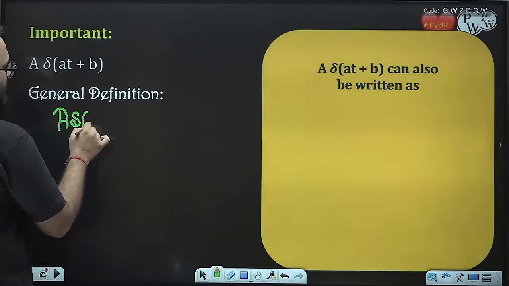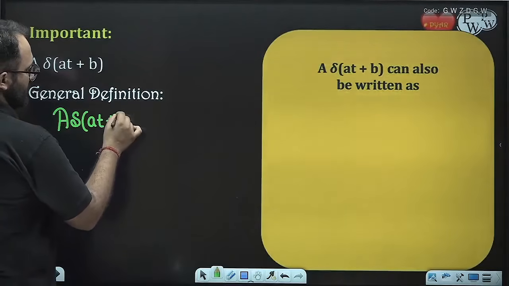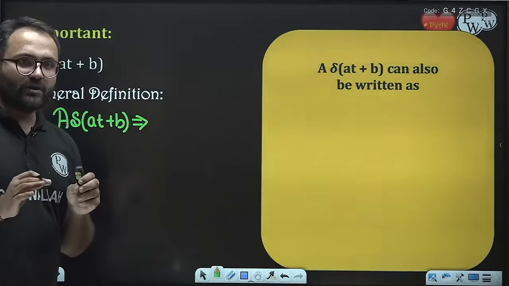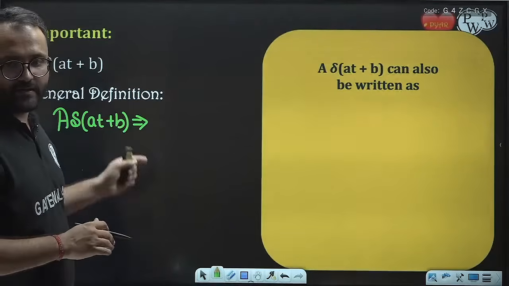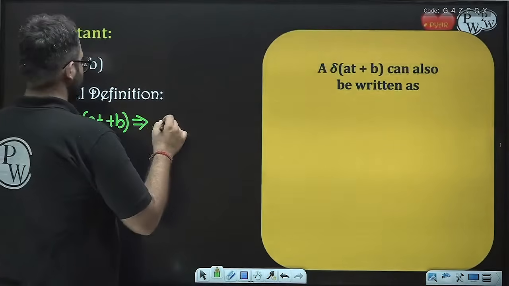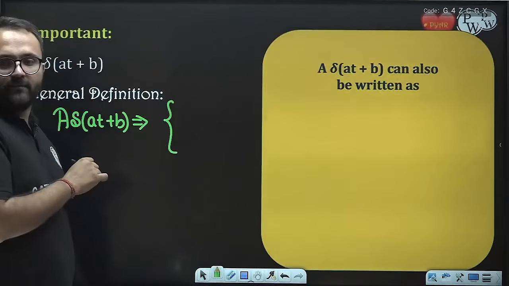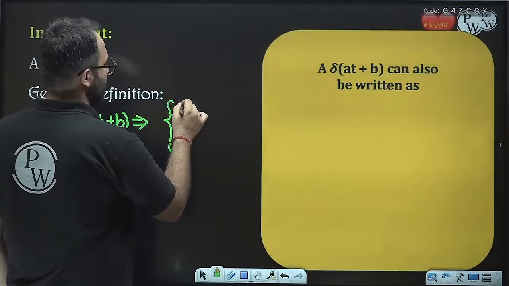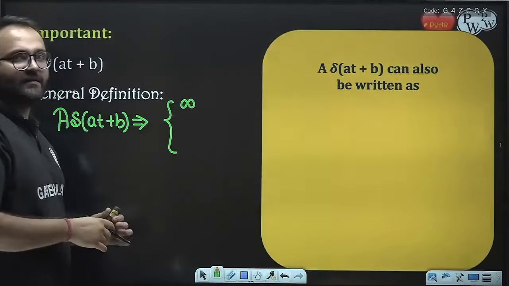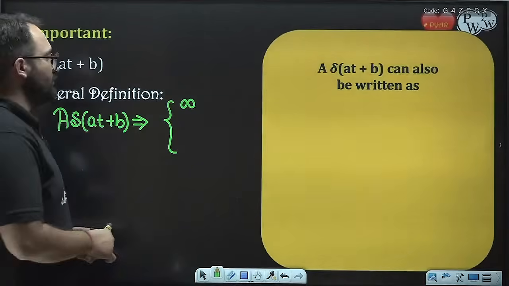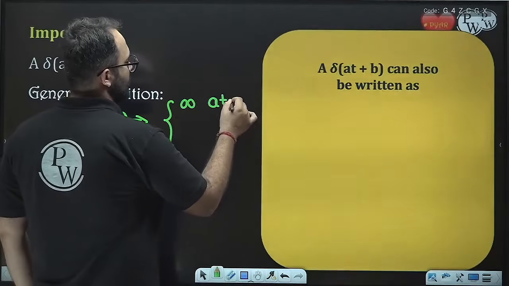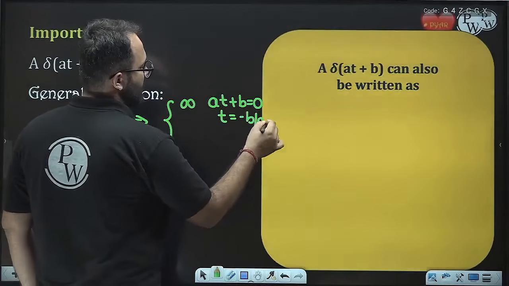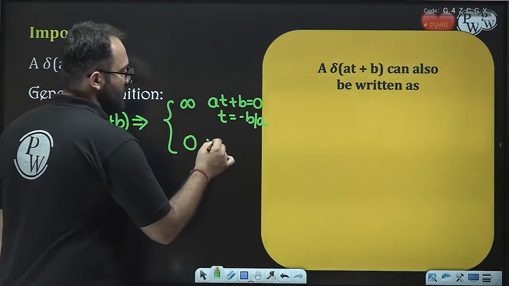A times delta of AT plus B. Can we find out the location of this? Yes, obviously we can find the area and location. What is the location of this? The value is infinity, and the location is where the term inside the bracket is 0. That is, AT plus B is equal to 0. That is, minus B by A is the location and 0 elsewhere.